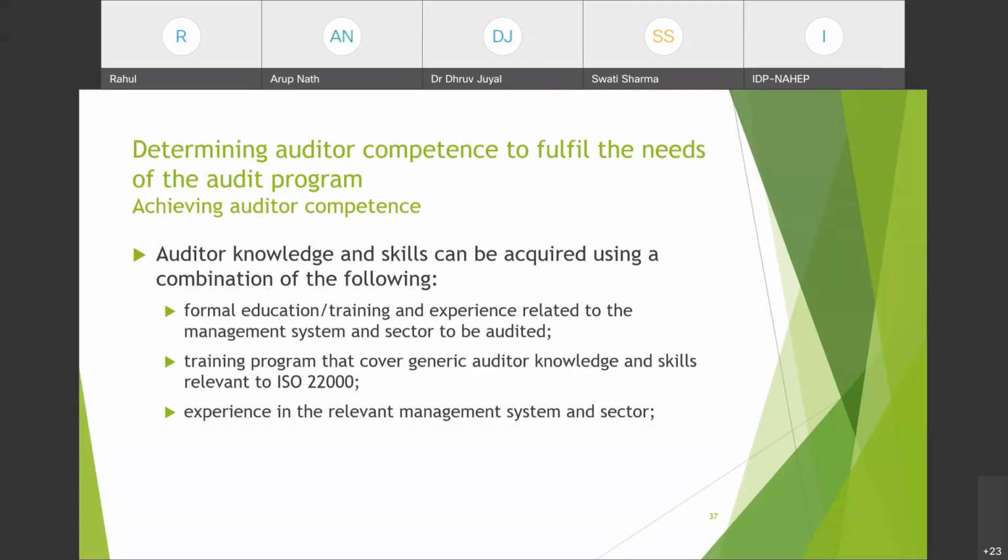What are the general knowledge and skills an auditor must have? The training program that we are covering from our last session and this session covers the generic auditor knowledge and skills relevant to ISO 22000. इसका training is necessary for an internal auditor for ISO 22000. Experience in the relevant management system and sector, as we read earlier. So this is the knowledge and skills.